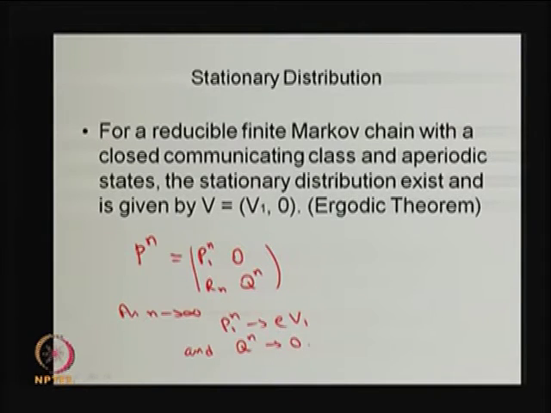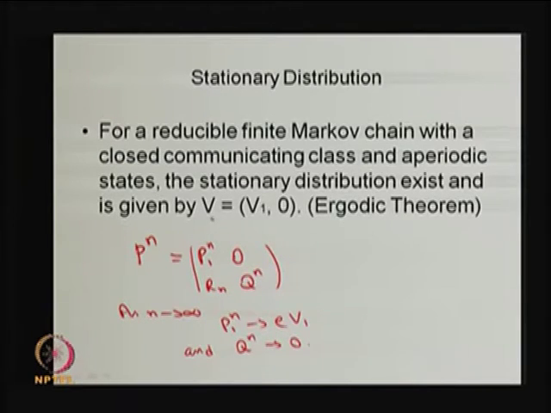This is obvious, because since the states are transient states, for a finite n you have a probability Q power n, whereas as n tends to infinity, the system will not be in the transient state. Therefore, the long run proportion of the time the system is in the transient states is 0 as n tends to infinity. Therefore, Q power n will tend to 0, whereas this will tend to the stationary state probabilities.